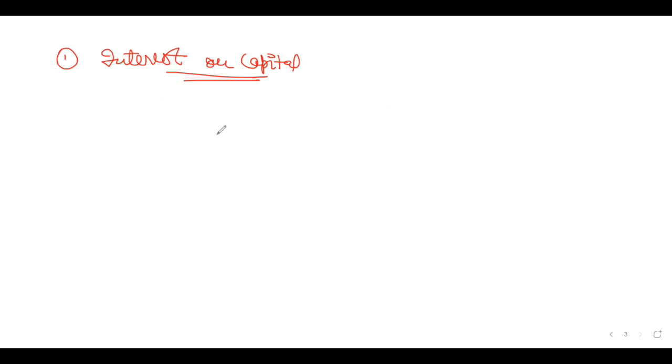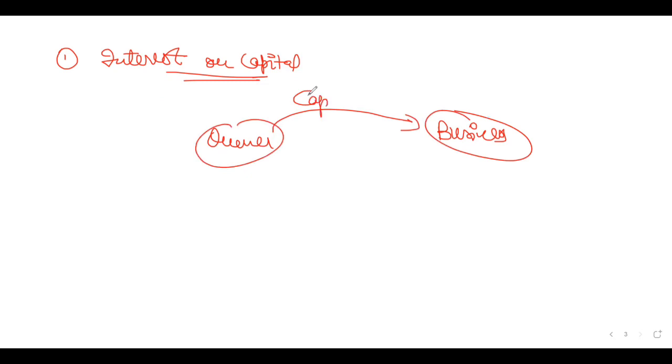So anything which owners put in business, any money invested by the owner in the business is capital, and the owner expects some kind of return, interest in return. So that is interest on capital.